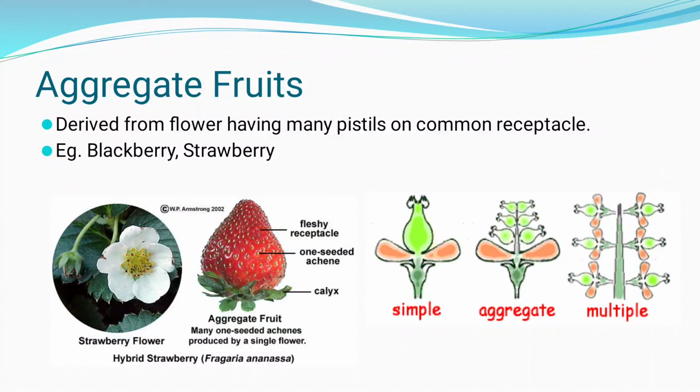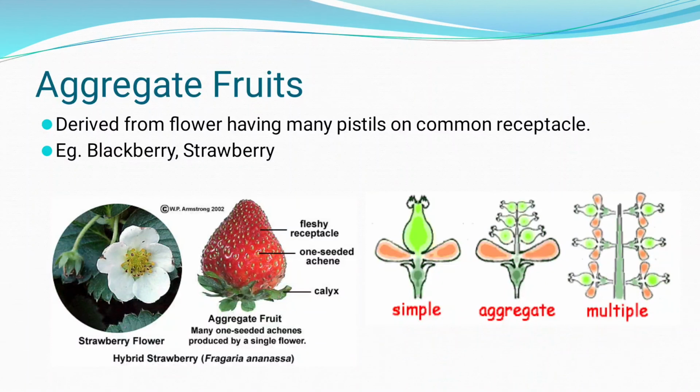Up to this we have completed what is meant by simple fruit, having two different types, that is fleshy and dry fruits. Now there is the aggregate fruit, the second category of fruit classified on the basis of origin. Aggregate fruits are derived from a flower having many pistils on a common receptacle.